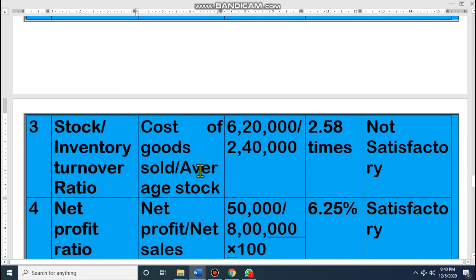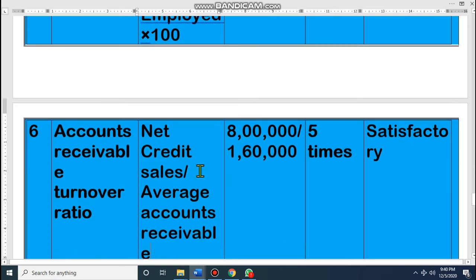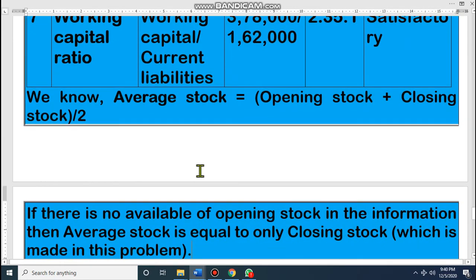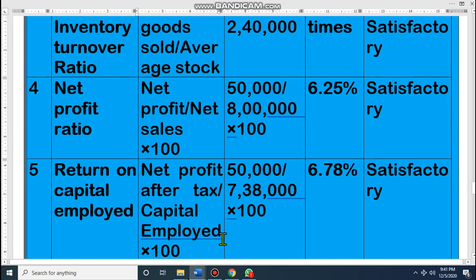The formula of average stock, as I told you last class, is opening stock plus closing stock divided by 2. If opening stock is not available in the information, then average stock equals closing stock. In this problem there is no opening stock, so closing stock is the average stock.